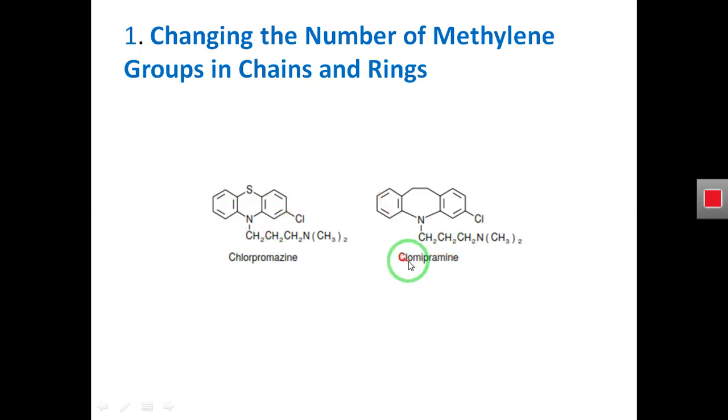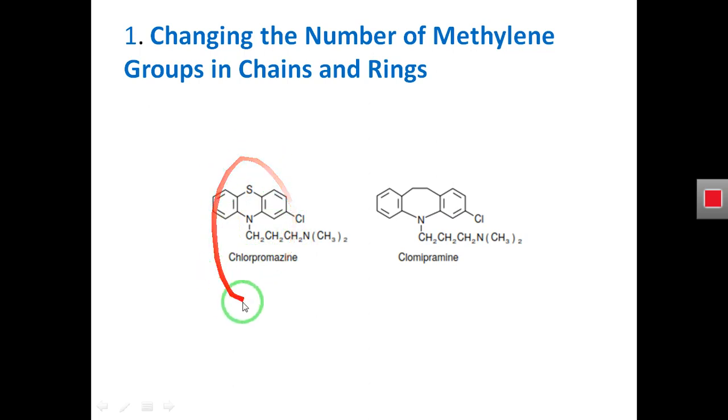However, clomipramine is an antidepressant drug, and it also has a ring structure, but it does not have a sulfur atom in its ring. So we have an antipsychotic drug, that is chlorpromazine.